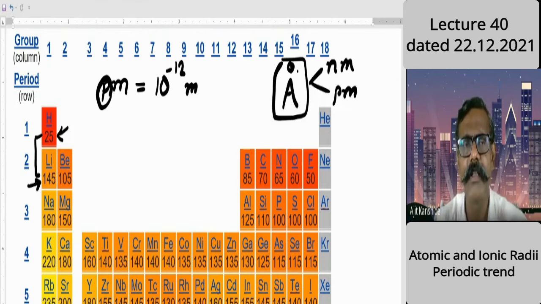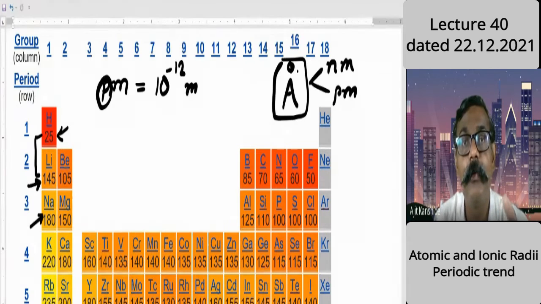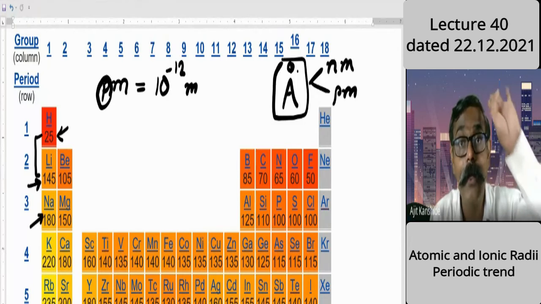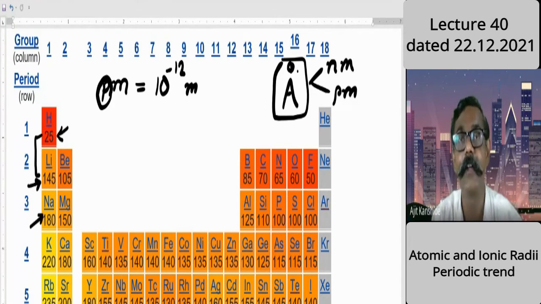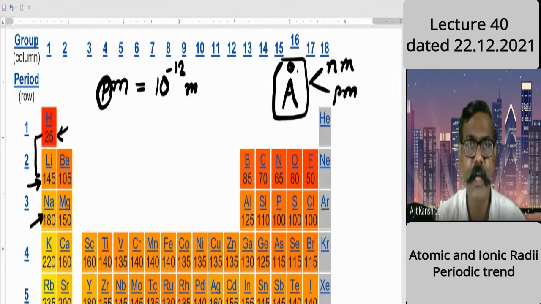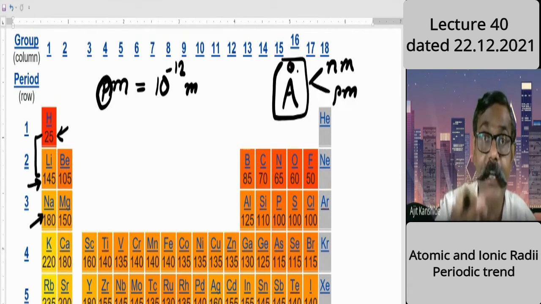If I continue this discussion, think about the next element, sodium. How much increase is there? 145 to 180. Simply an increase of 35. Where is the 120 increase and where is the 35 increase? Considerable difference. Here also in sodium, a new shell is added, as in the argument we concluded previously. So in sodium, the third shell is added. Therefore, size is increasing, but not as much as when the second shell was added.